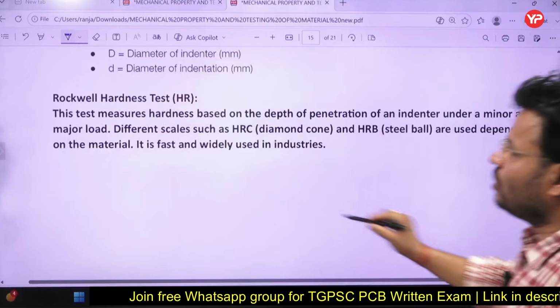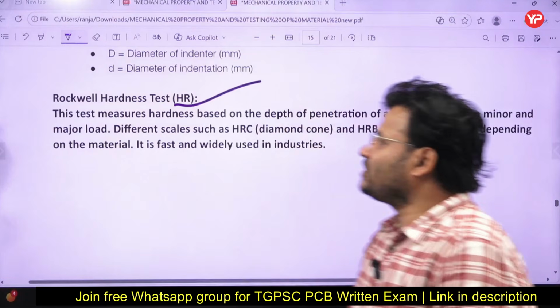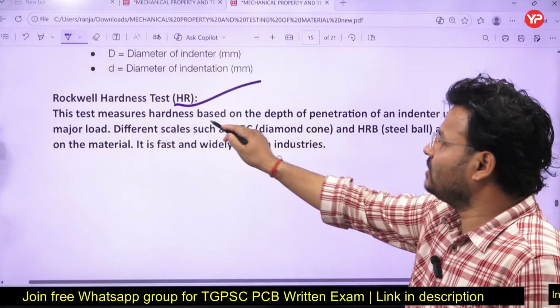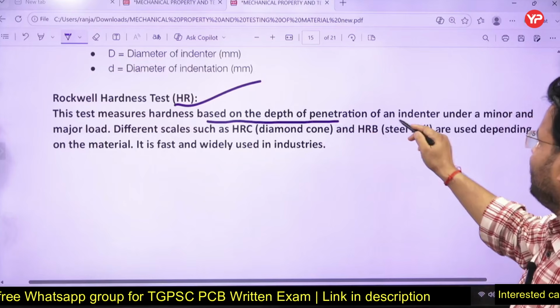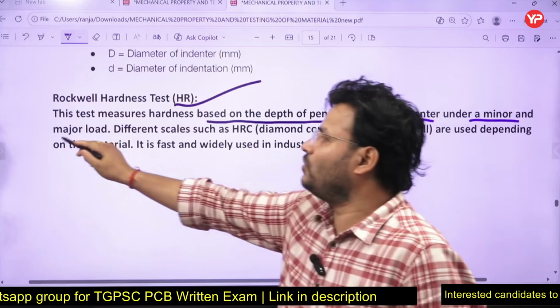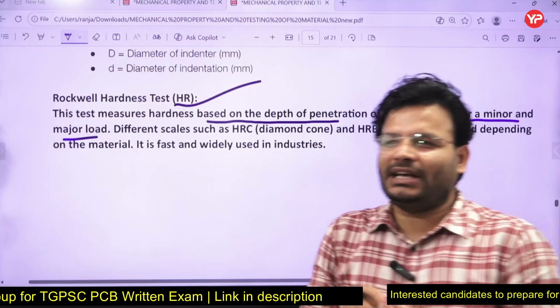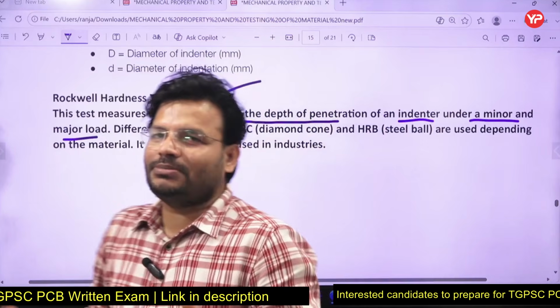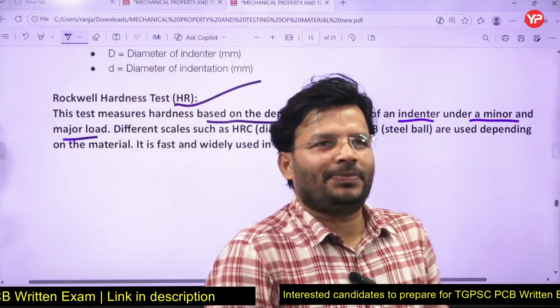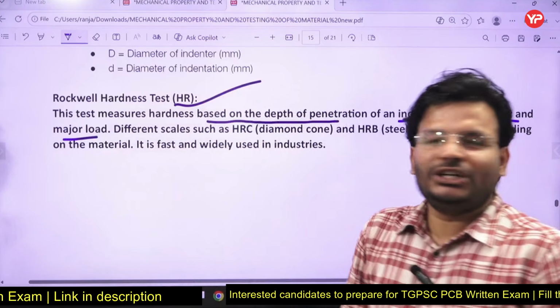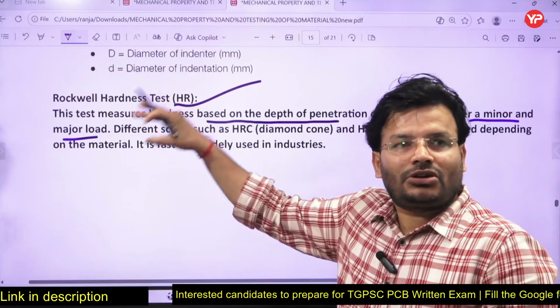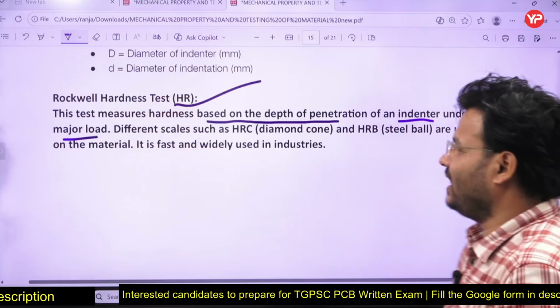Second one is what? Rockwell hardness test. This test measures hardness based on the depth of penetration of the indenter under minor and major load. So that thing you have to keep in mind. They are going to ask, in which of the following methods are major and minor load applied to check the hardness? Then it will be what, my dear friends? It will be the Rockwell hardness test, right?